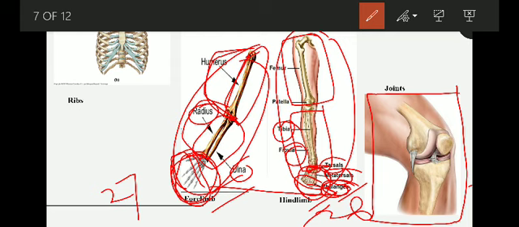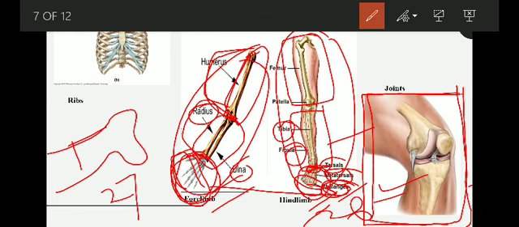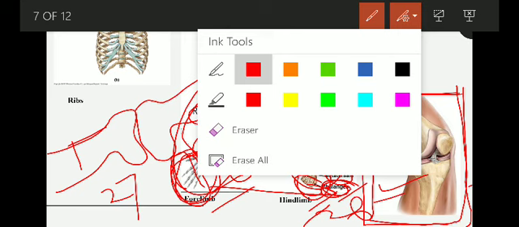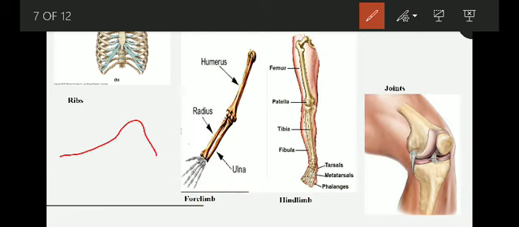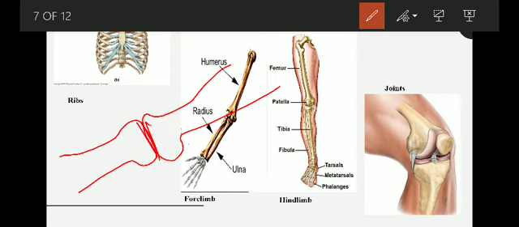Joints help us to move, to walk, to bend and do several activities. So how do we define a joint? Where two bones join together, that we call a joint.